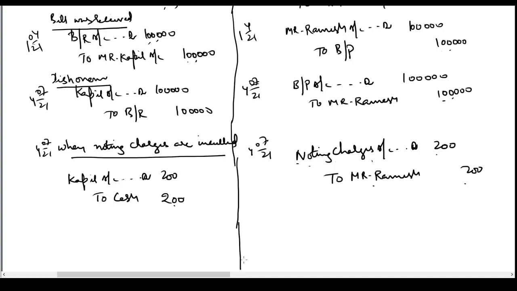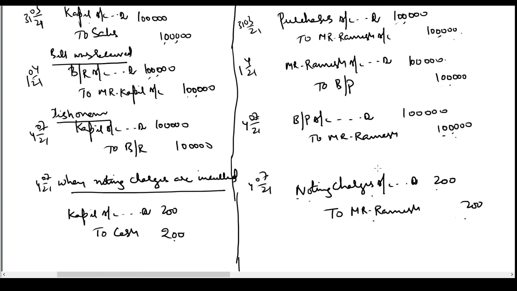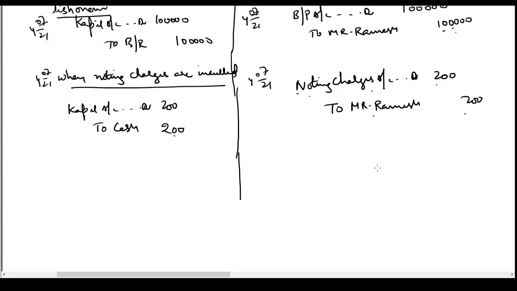Now if you observe that after these entries are passed in the books of Kapil, here Ramesh was a creditor for 1 lakh, debtor for 1 lakh. That means here the balance became 0. Now again Ramesh became a creditor for 1 lakh, another 200. So if I prepare Ramesh account in the books of Kapil, it will be showing a credit balance of 1 lakh 200. That means Kapil has to pay to Ramesh 1 lakh 200 rupees.